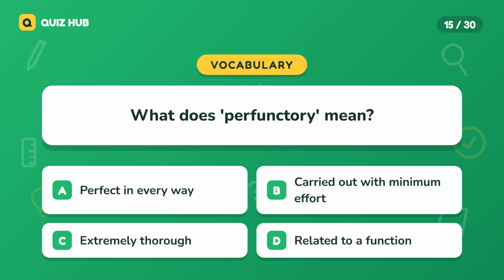Question 15. What does perfunctory mean? A. Perfect in every way. B. Carried out with minimum effort. C. Extremely thorough. D. Related to a function.